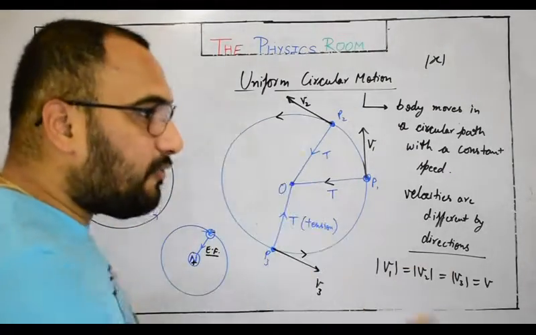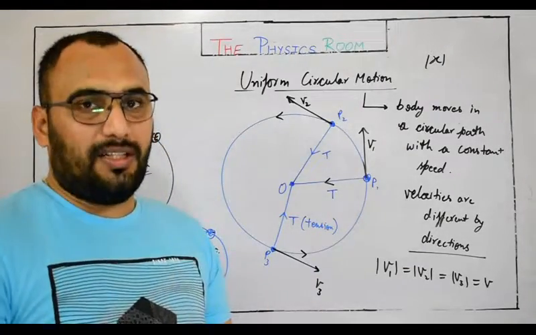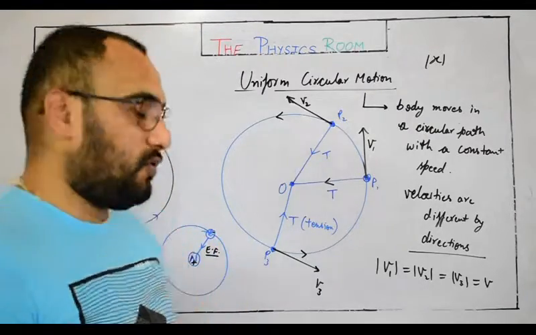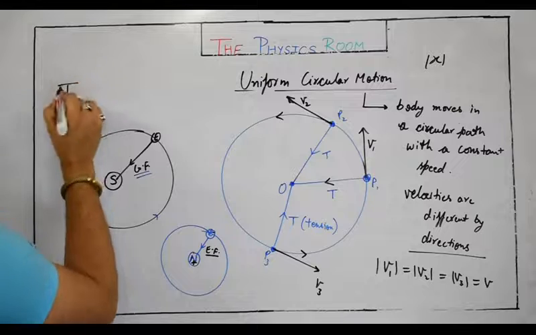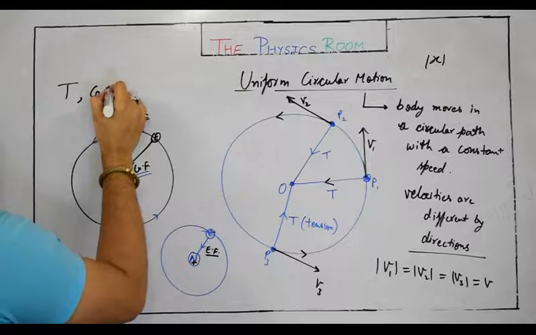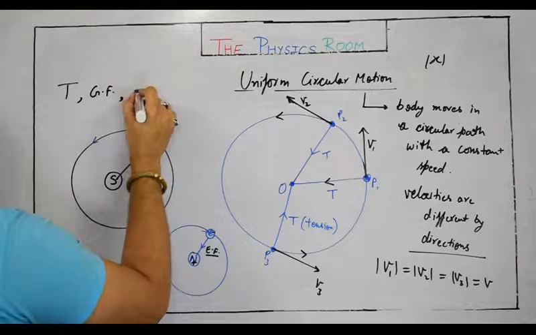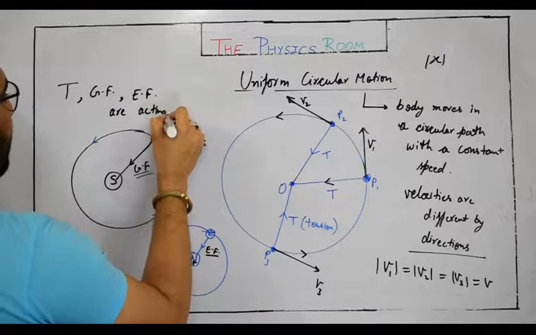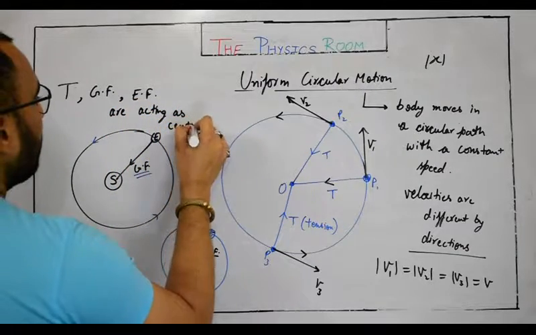Every force which is causing the circular motion and directed towards the center of the circular path is known as a centripetal force. So here tension, gravitational force or electric force are acting as a centripetal force.